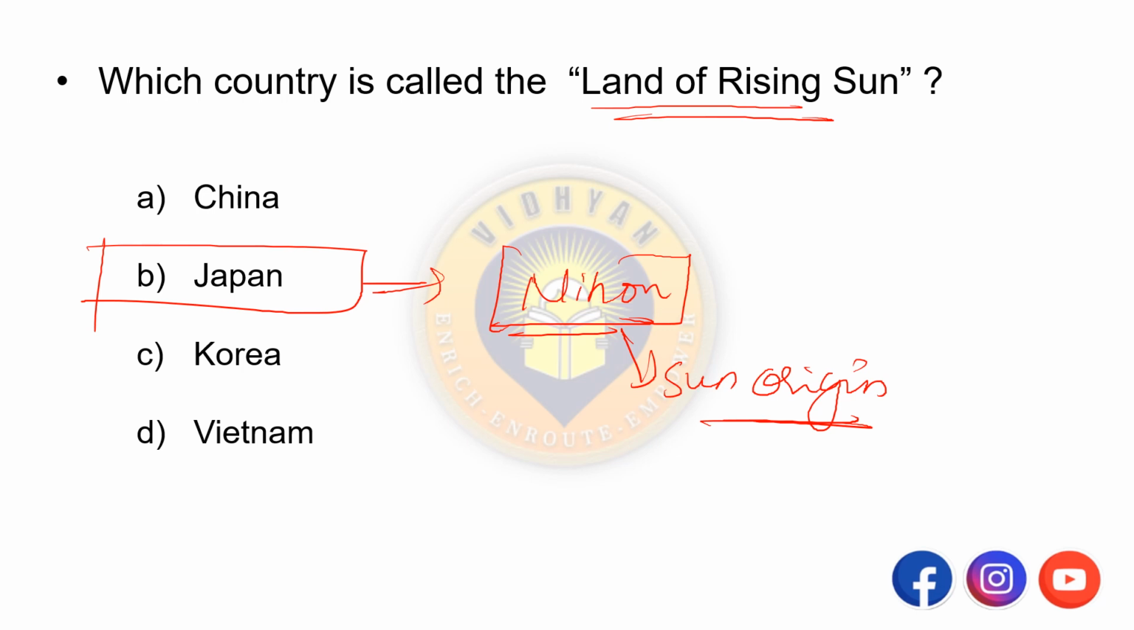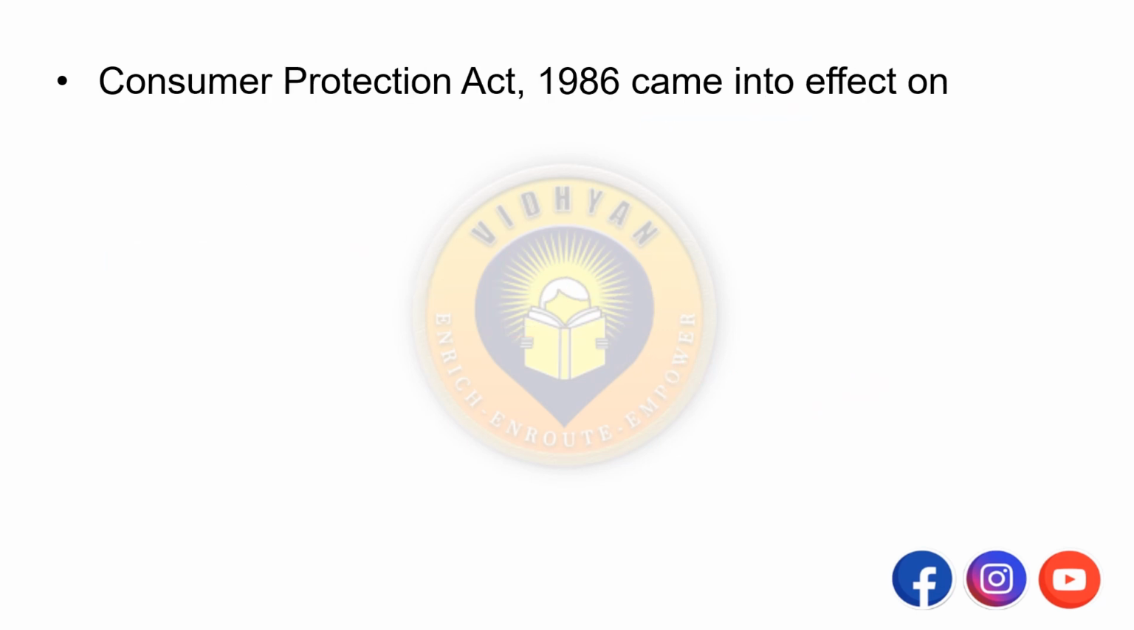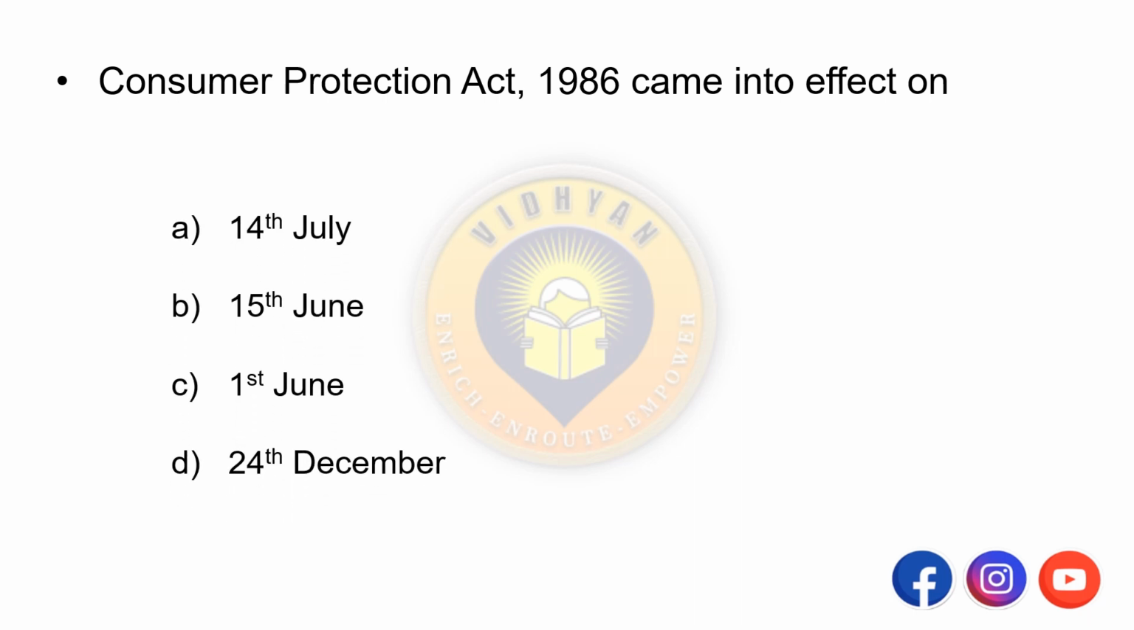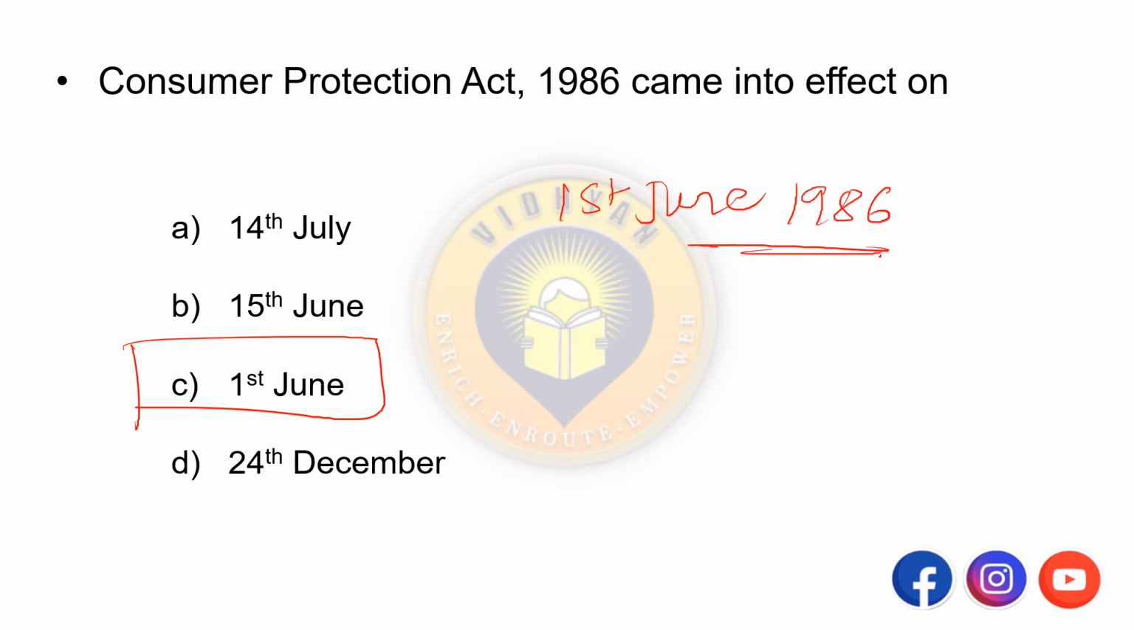Remember this. Next one. Consumer Protection Act 1986 came into effect on? Options are A. 14 July, B. 15 June, C. 1st June, D. 24th December. So Consumer Protection Act 1986 came into effect on when? That is 1st June 1986.